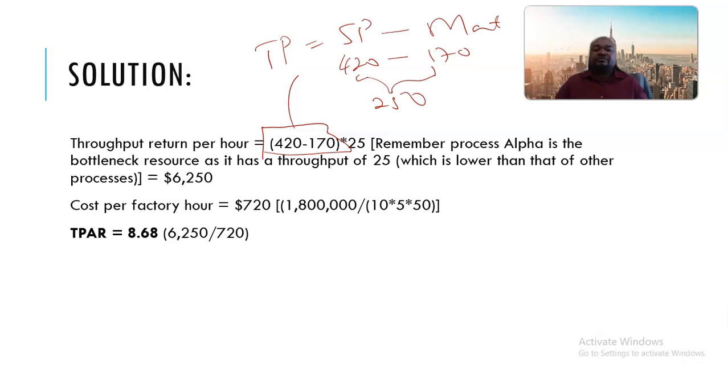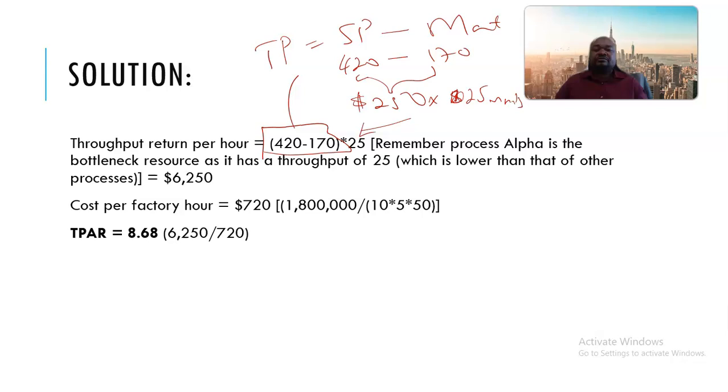Okay, so 250 is the throughput contribution. Then we multiply this by 25. Sorry, this is 25 units. Remember, 25 units, as you are seeing here.